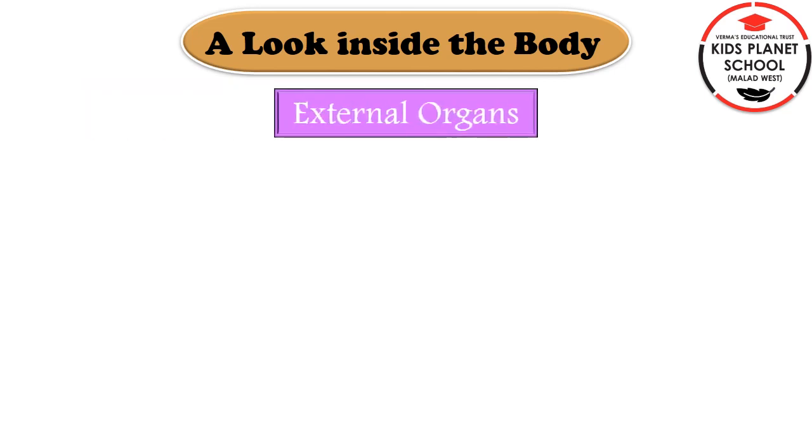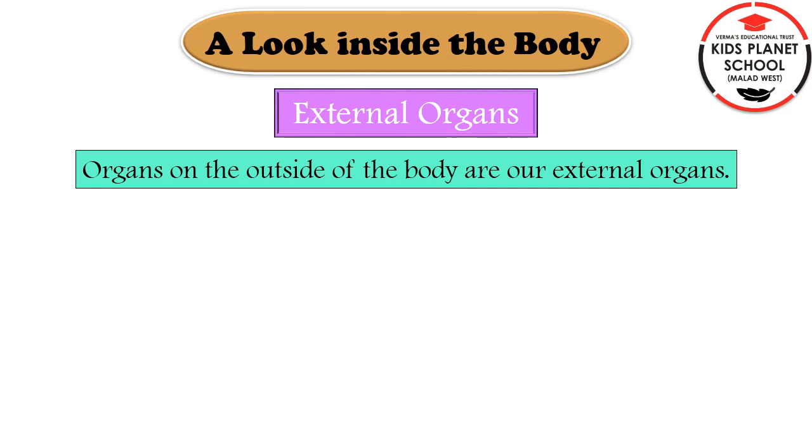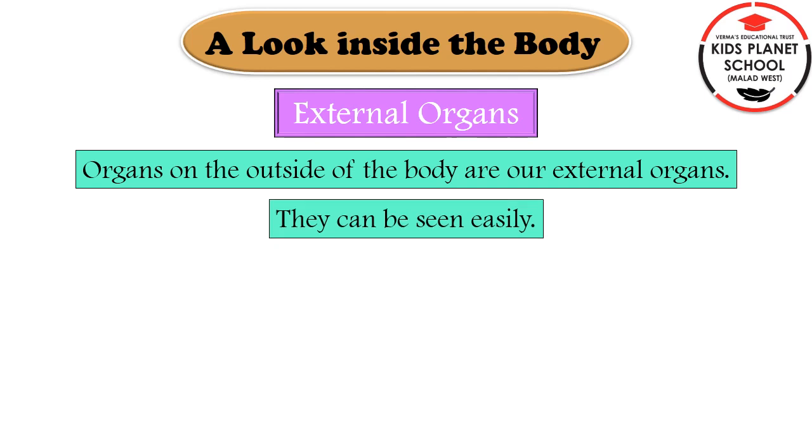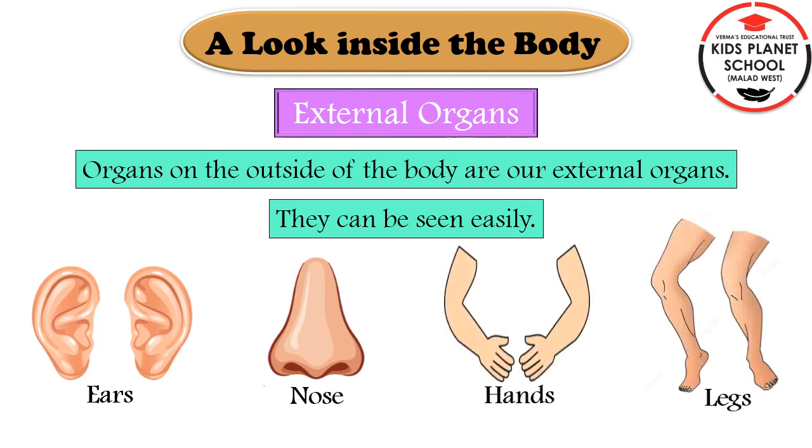External organs. Let us first learn about external organs. Children, the organs on the outside of the body are our external organs. They can be seen easily, like ears, nose, hands, legs are all our external organs. They are on the outside of our body. We can very easily see our external organs.